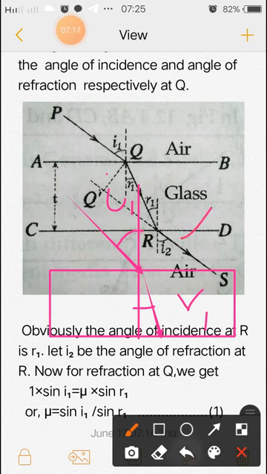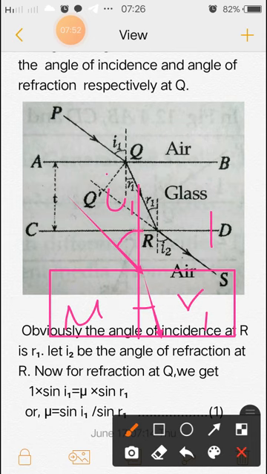In the air medium the refractive index is 1, and in this glass slab the refractive index is mu.